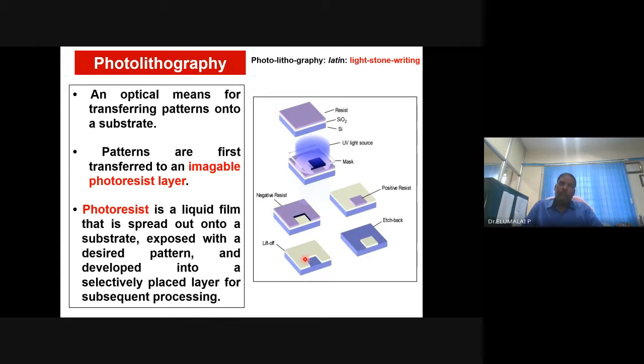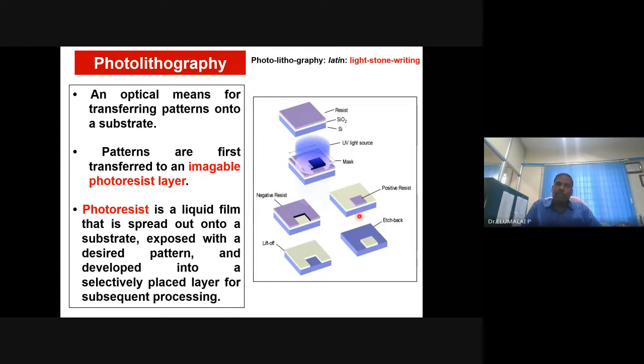So you see that photolithography can provide transferring of nano patterns into a substrate. Whatever the pattern you have, whether a nanowire, quantum well, nanotube, or particles, any pattern that you create on the substrate, from here you can get nanostructures at the end, either this one or this one.